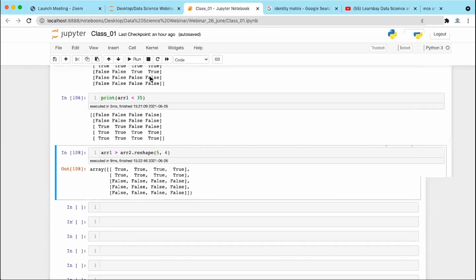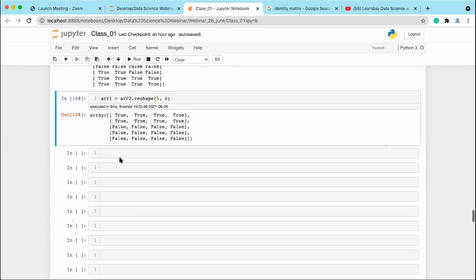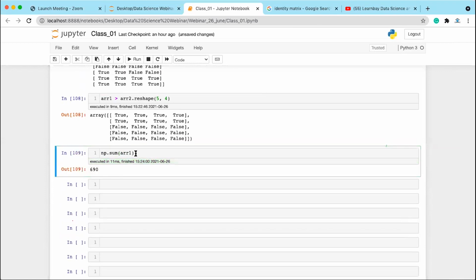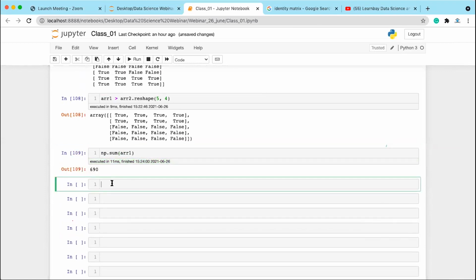Next, we have a few more operations. For example, let's say we have the unary operations. If you want to find the sum of all the elements inside array 1, you can use np.sum of array 1. This is going to give the sum of all the elements inside array 1. If you want to find the maximum value inside array 1, so maximum of array 1.